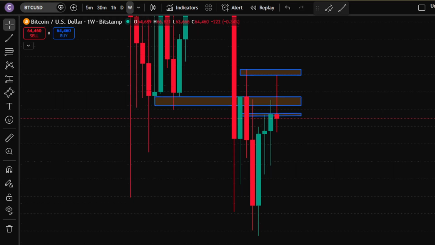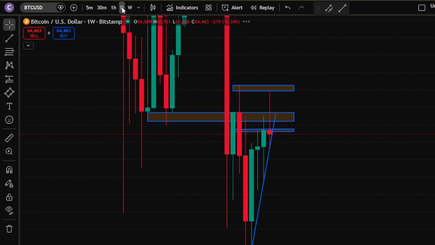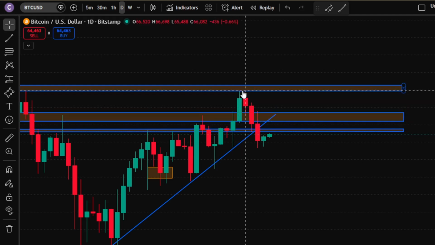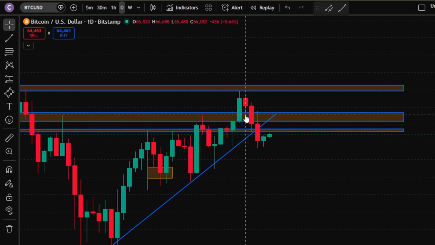Let's analyze, is that zone liquidity sweep valid? We'll apply the same concept as before. First, move to the daily time frame. The Monday candle sweeps the liquidity from the high of the 65,500 zone. But this daily candle didn't sweep the liquidity of its previous daily candle. The Tuesday candle goes up and closes above the previous candle's high. Next, the Wednesday candle closes above Monday's high. So, neither a liquidity sweep nor a liquidity grab of the zone happened.